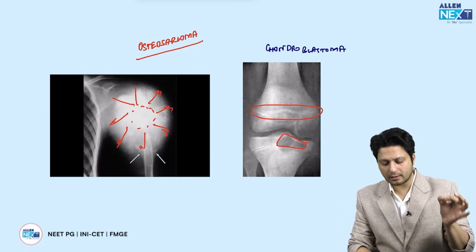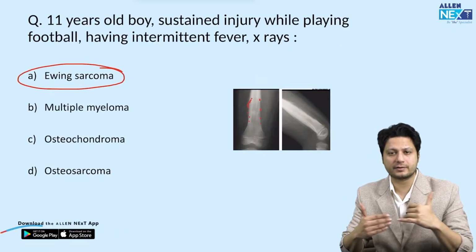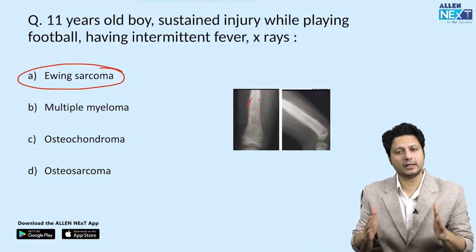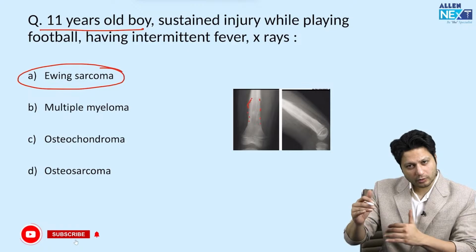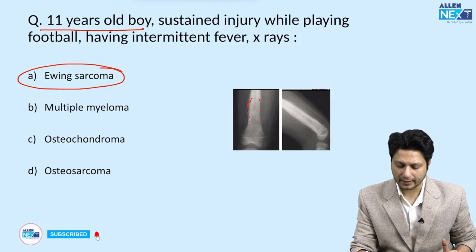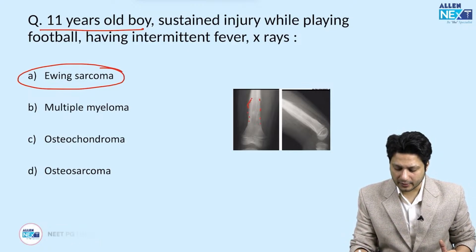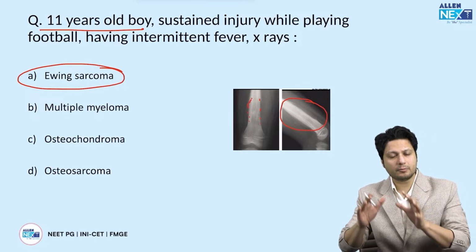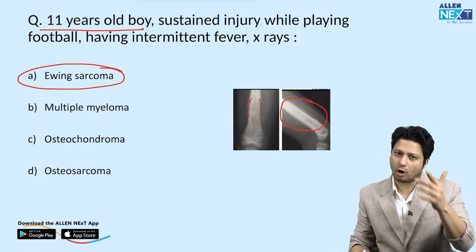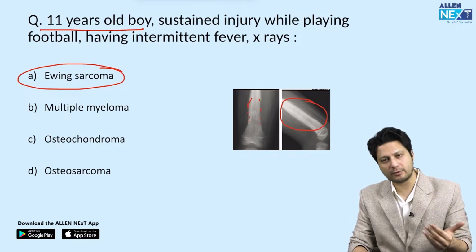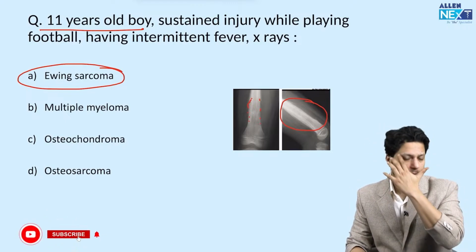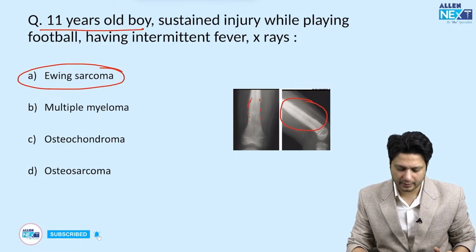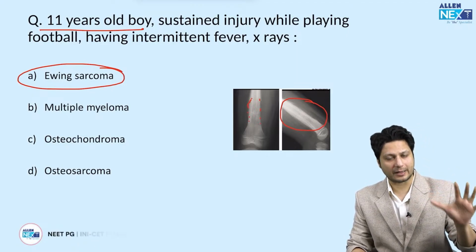And the other malignant tumor that they can give is Ewing sarcoma. In Ewing sarcoma, there is diaphyseal involvement. The age of the child is on the slightly younger side, right? And there will be a periosteal reaction in the form of an onion peel appearance seen on the long bone diaphysis, particularly in the femur or the tibia. So, these are the things which are obviously going to be provided to you in the X-rays, right? So that is your segment 5.